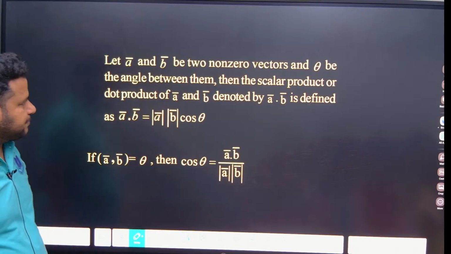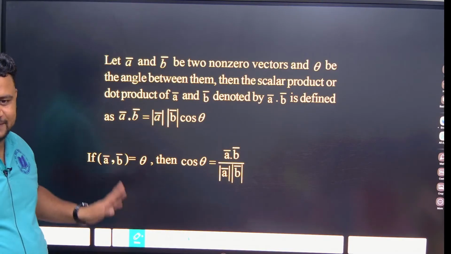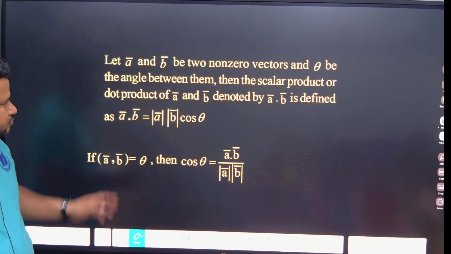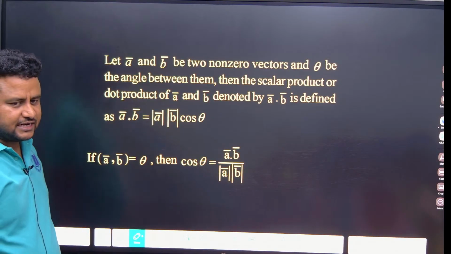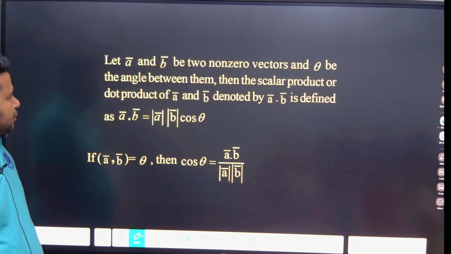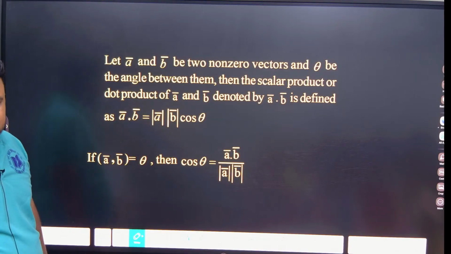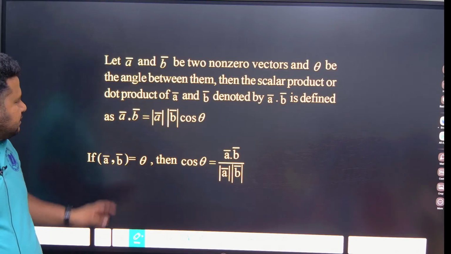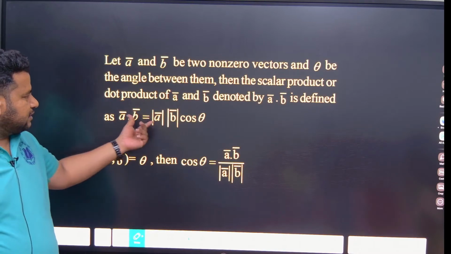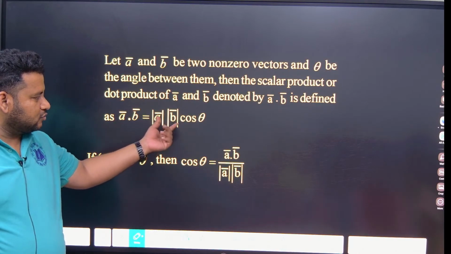Now we have to study the topic of dot product, highly important. Okay, so two vectors, vector A and vector B are given. Then the scalar product or dot product of A and B is denoted by A dot B. That is why it is called dot product. Scalar product or dot product, it is one and the same, is defined by A dot B equal to magnitude of A into magnitude of B into cos theta.